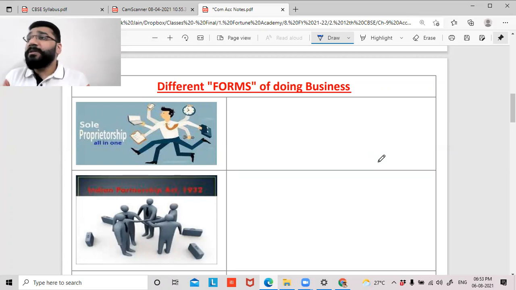And for expansion, sometimes you need capital, sometimes you need managerial experience, sometimes you need a technical person, a person who is specialized in a certain field, and that person can do a lot of value addition to your business. For example, in the education system, I'm into the field of education. These days, technology in education has evolved very big and huge.